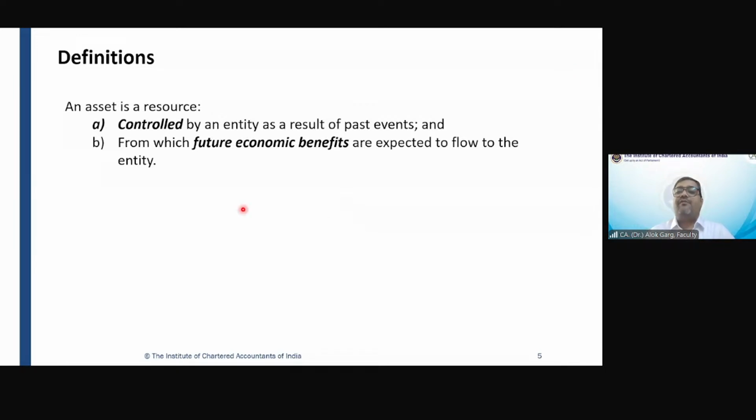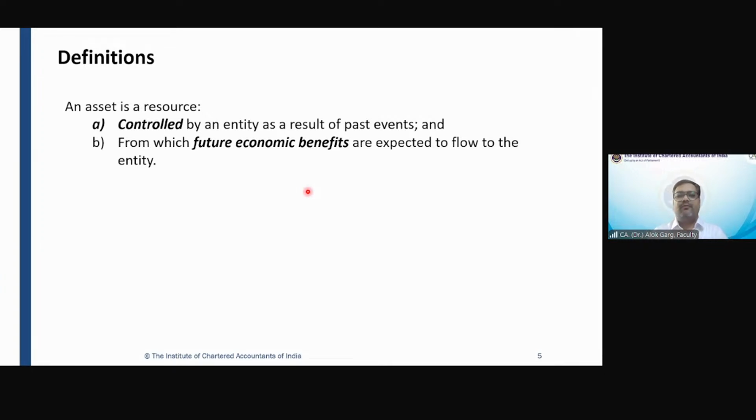Okay. So friends, before discussing the intangible asset, let's discuss the definition of an asset. What is the definition of an asset? Asset is a resource controlled by an entity, resulting from past events, and from which future economic benefits are expected.